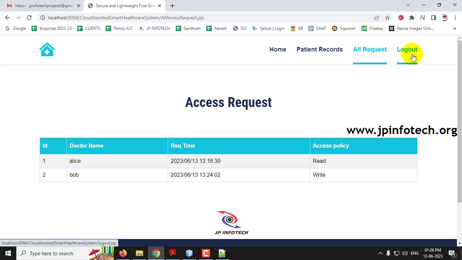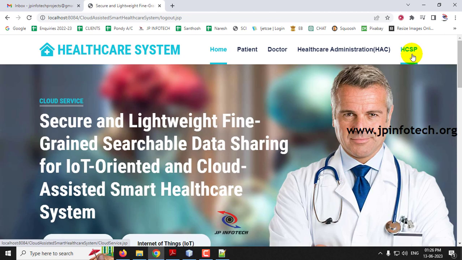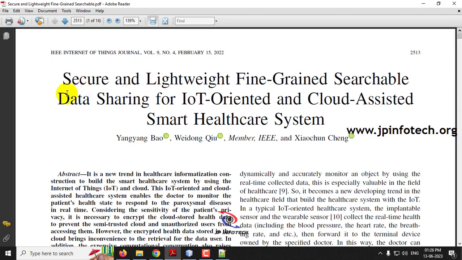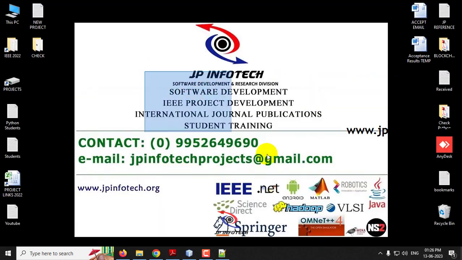And now let me log out from this part, and this is all about the project, secure, lightweight, fine-grained searchable data sharing for IoT-oriented and cloud-assisted smart healthcare system. And thank you for